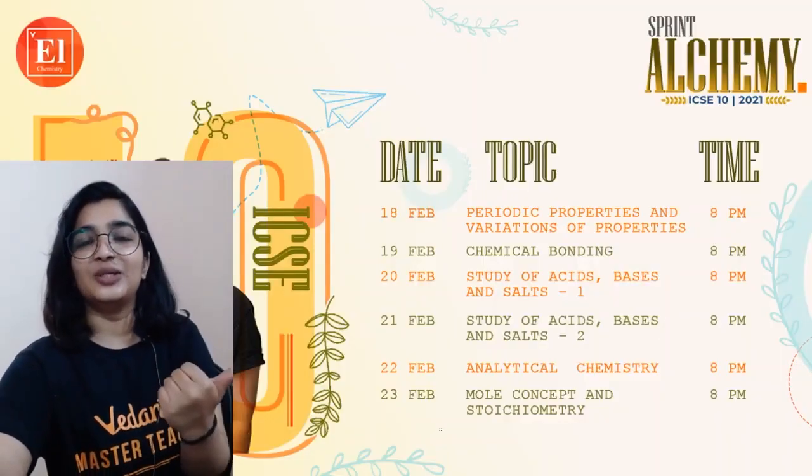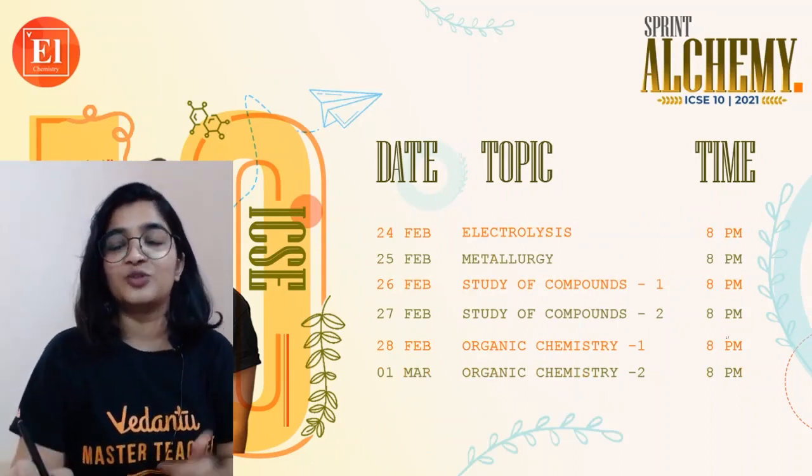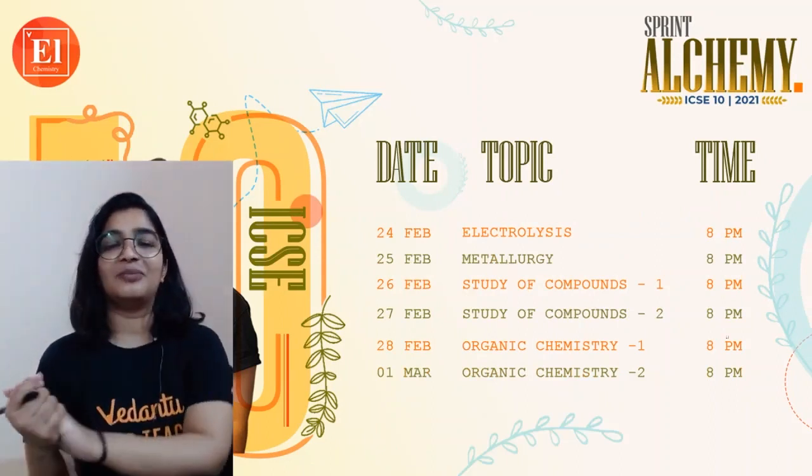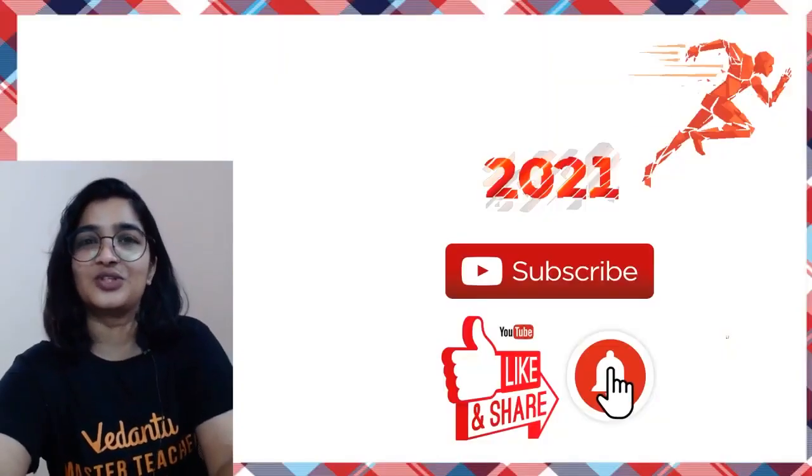This is the entire schedule of Sprint Alchemy. So we're almost at the end, study of compounds part 2. You're left with one chapter, that is organic chemistry. So make sure to watch all the videos if you have not watched them,